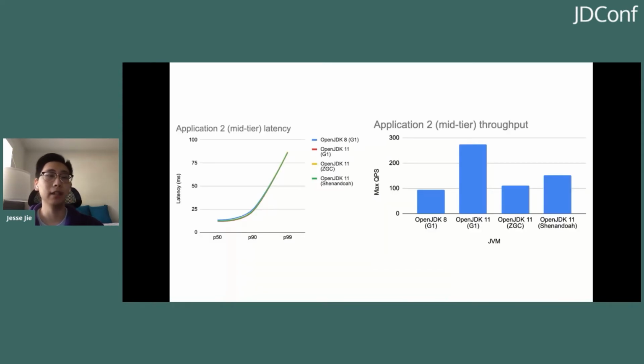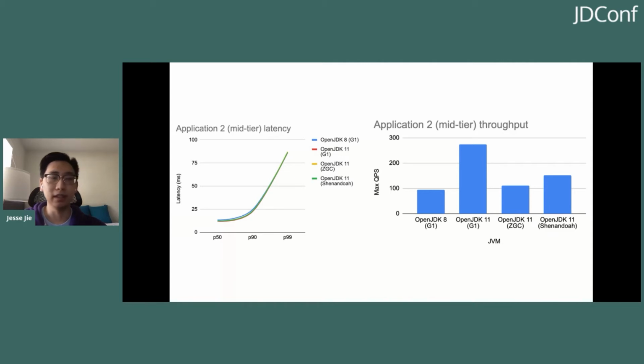Next, I'll be talking about another non-open source application, which I'll call application 2. So the latency for this one was very interesting because we tested it with several garbage collectors: Java 8 G1, Java 11 G1, ZGC, and Shenandoah. In this case, we saw that the latency didn't change much between these collectors.